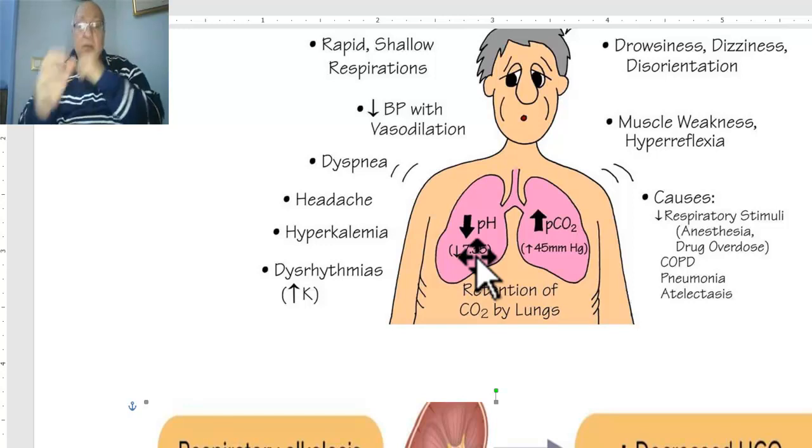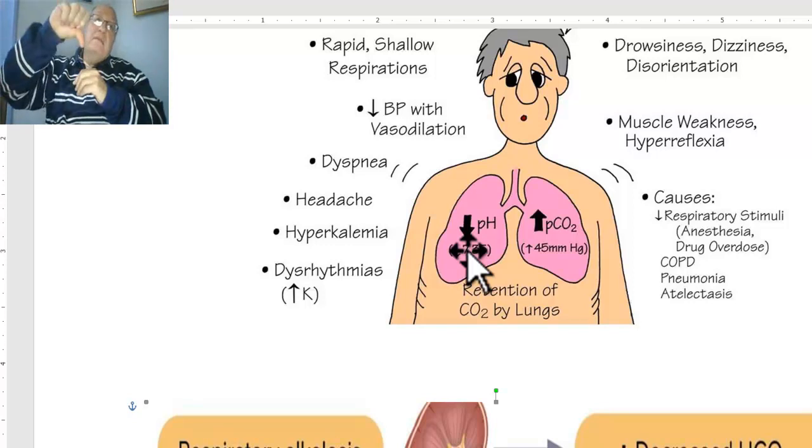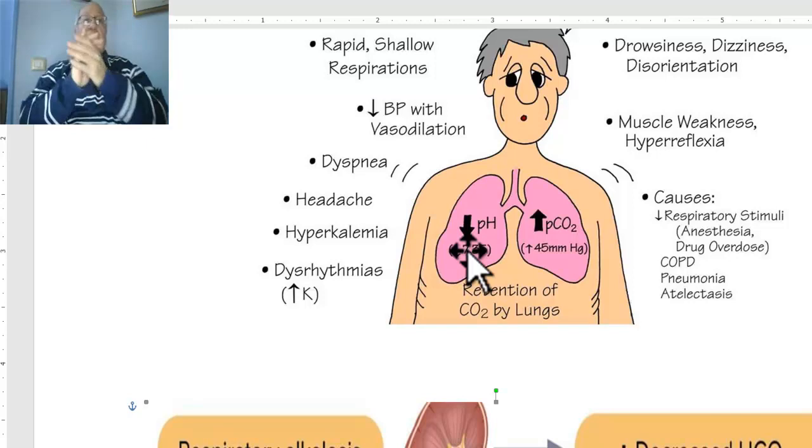Therefore, depression of respiratory movement leads to respiratory acidosis with accumulation of carbon dioxide in the blood and decreased pH, which means increased acidity. What is the compensatory mechanism for respiratory acidosis?